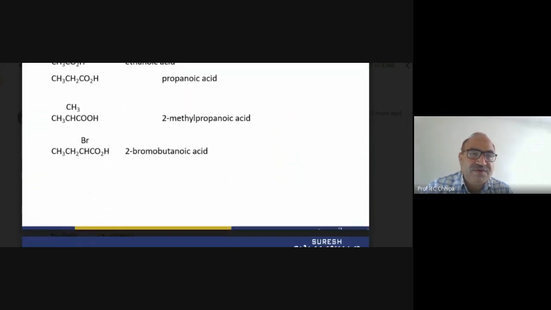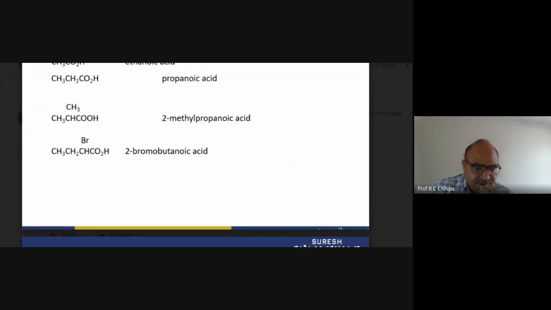Then we have one more case, the 4 carbon atom carboxylic acid. But here one more thing: the longest chain has only 3 carbon atoms. The longest chain is having three carbon atoms, and that is CH3, CH, COOH.